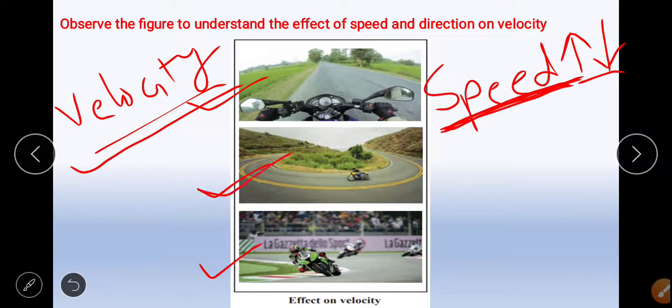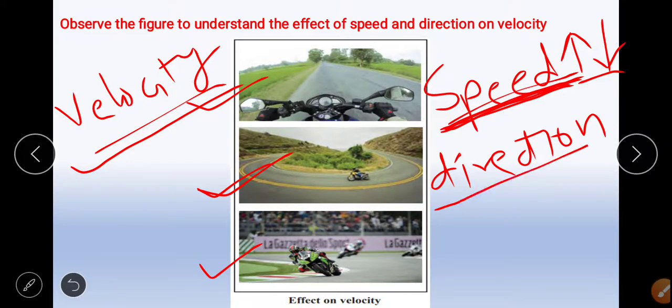In the second figure, the question is, in case of turning on the road, will the velocity and speed be the same? If Sachin changes the direction of the motorcycle, keeping its speed constant, what will be the effect on the velocity? The speed is kept constant here. The direction is changed.